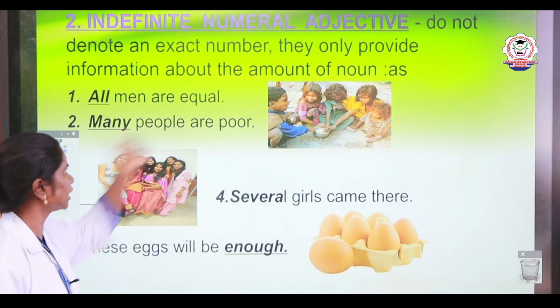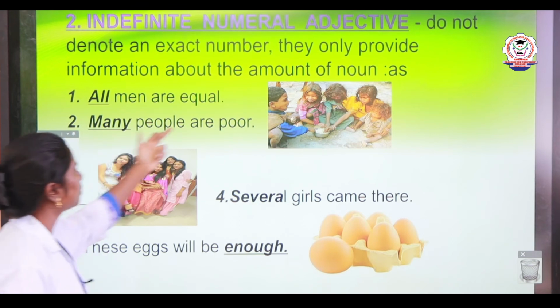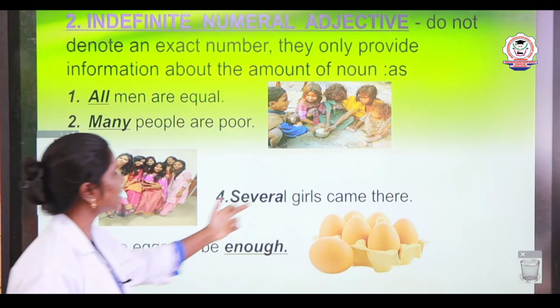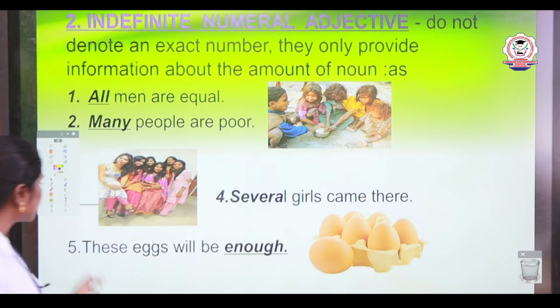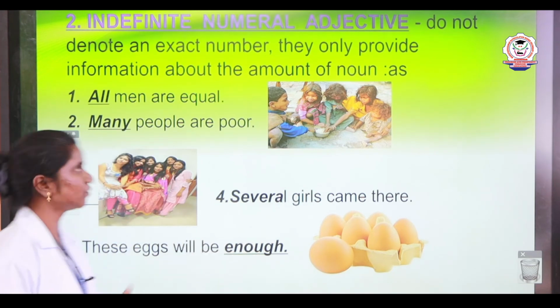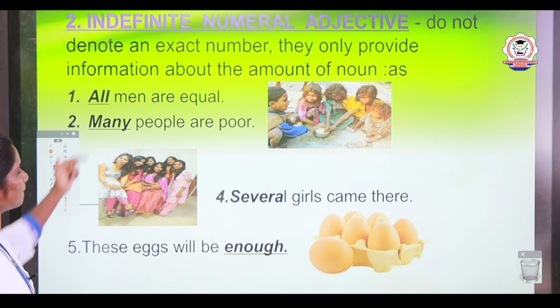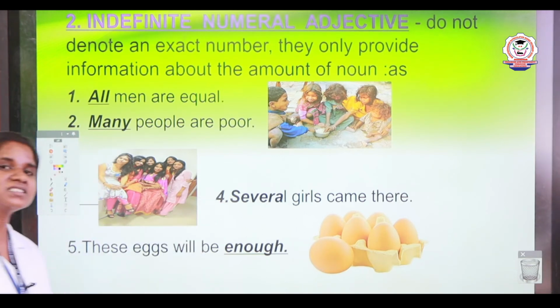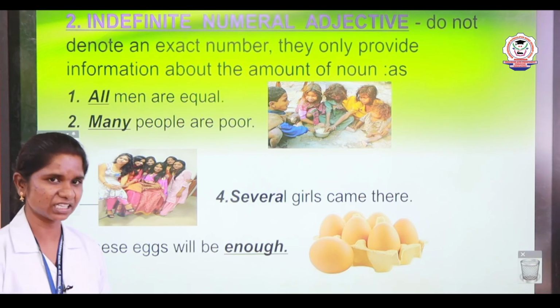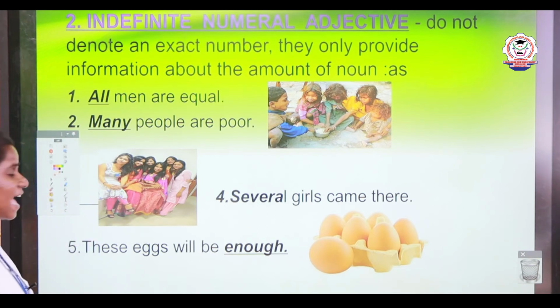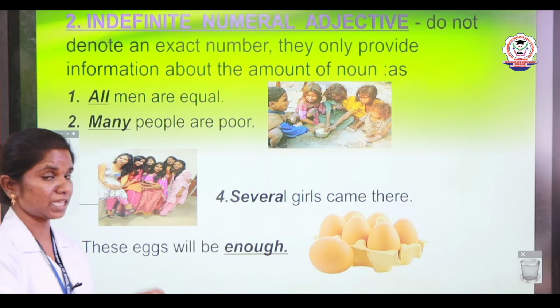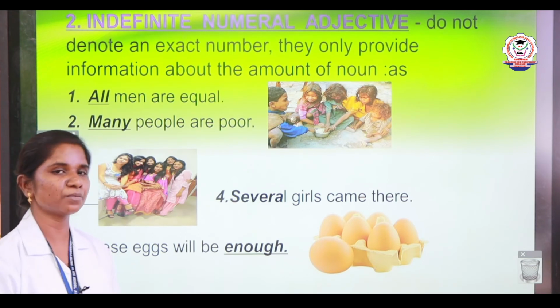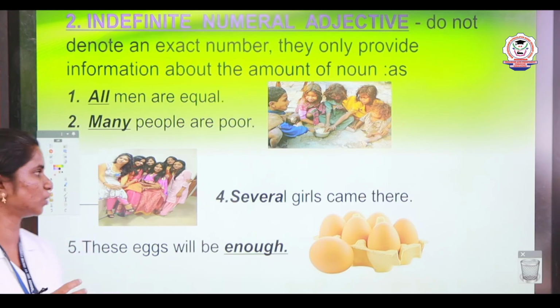All men are equal. Many people are poor. Several girls came there. These eggs will be enough. Here, all, many, several, enough, they are indefinite numeral adjectives. They do not give us an exact number. They are only providing the information about the amount of the noun here.